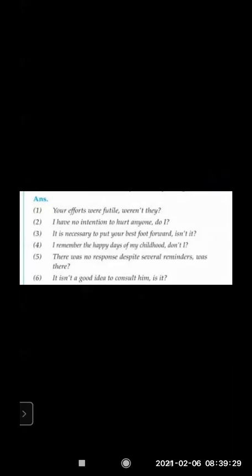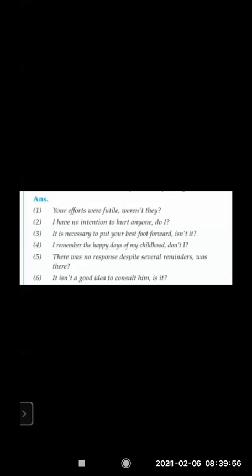First one we'll see: your efforts were futile. The sentence is positive, so the question tag is negative, with the rule followed, comma, weren't they, and question mark. I have no intention to hurt anyone. So here it's a simple present and "I."